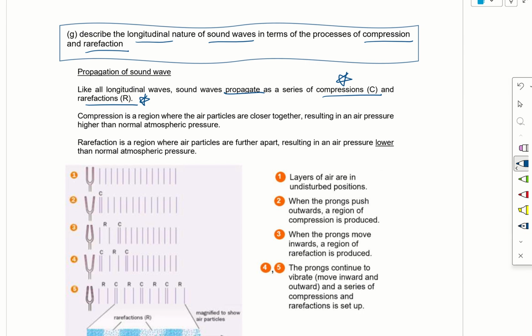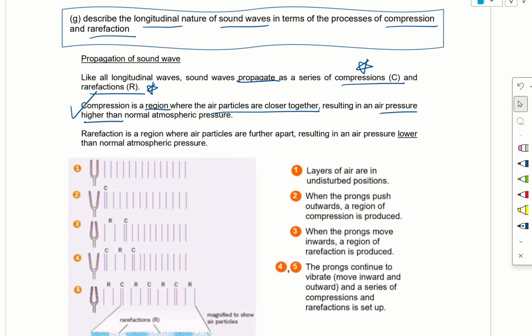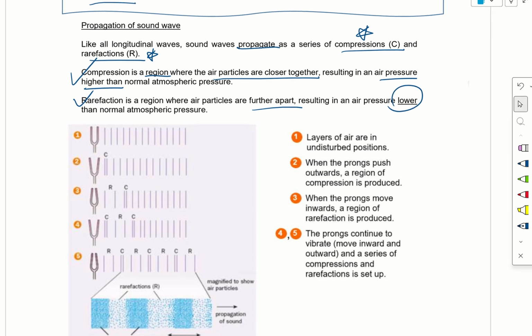Now, what is compression? Compression is a region where the air particles are closer together. So let's say the sound wave is traveling in the medium of air. The air particles are closer together, and that is the region we call compression. Therefore, it results in an air pressure that is higher than normal atmospheric pressure. Whereas rarefaction is a region where the air particles are further apart, resulting in an air pressure lower than normal atmospheric pressure.